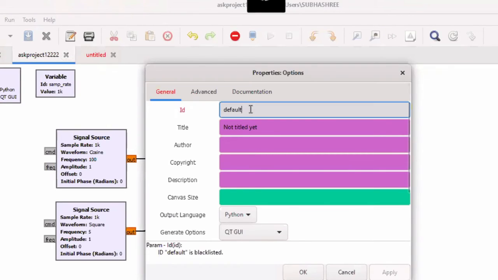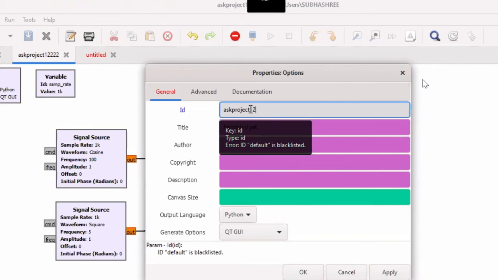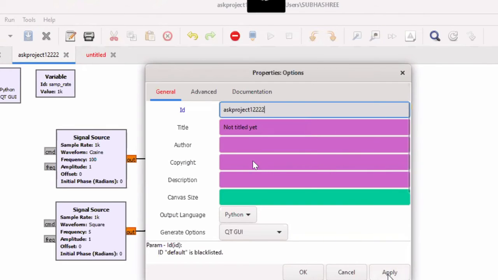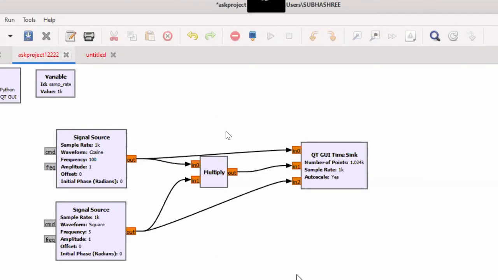If it does not come, then it may show an error.